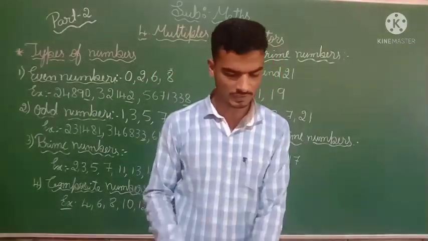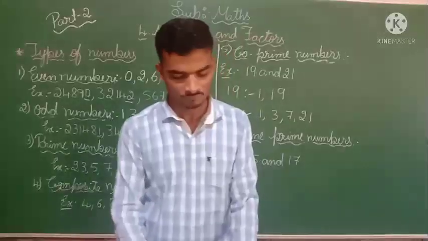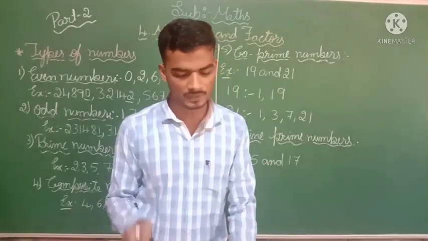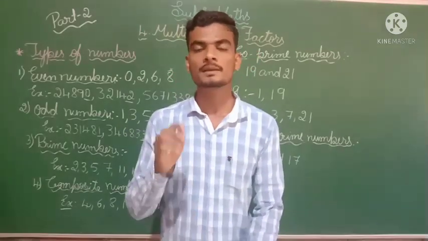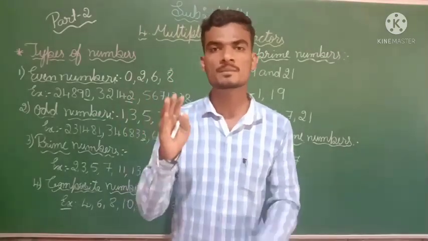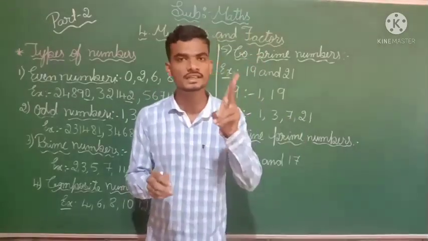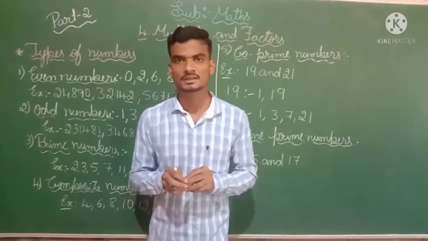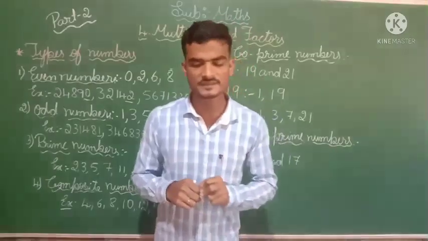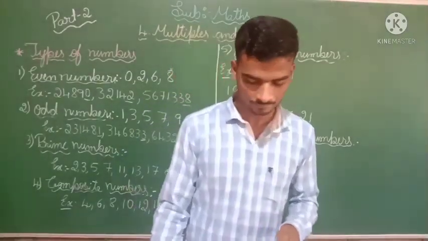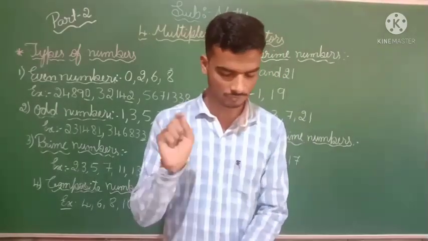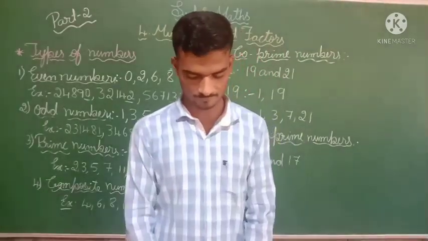Next, in your exercise 4.2, they have given: write all prime numbers between 60 to 80. Okay, here between 60 to 80, how many numbers will you find? That is 20 numbers. So in the 20 numbers, what are all the prime numbers you are going to find? This you also want to fill in your textbook itself.